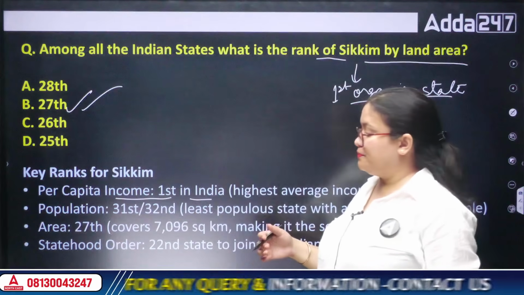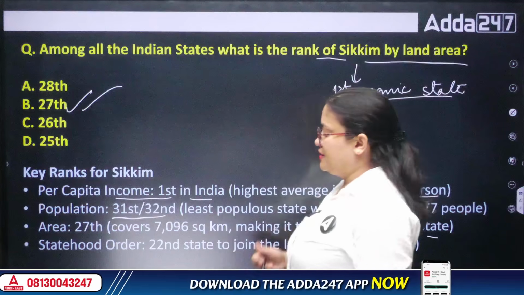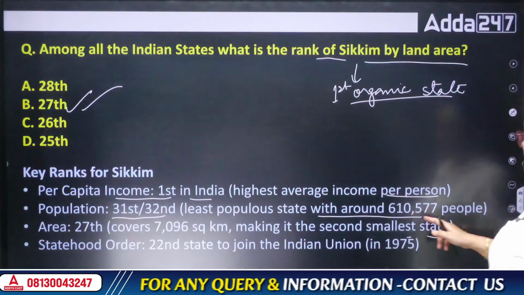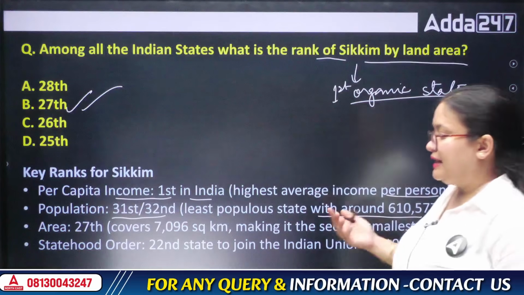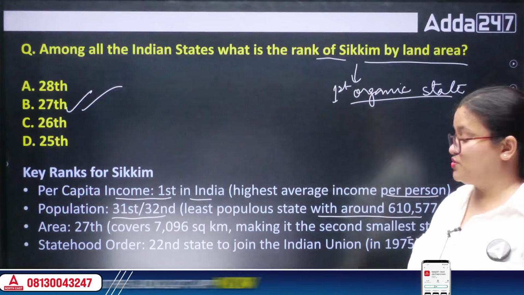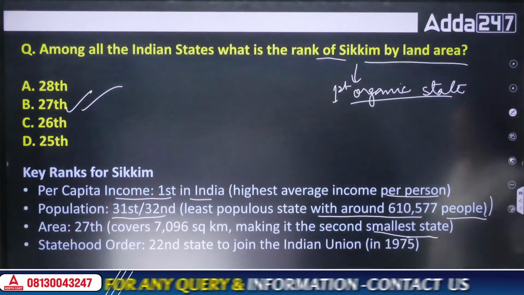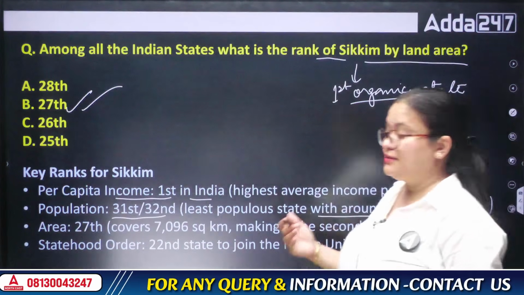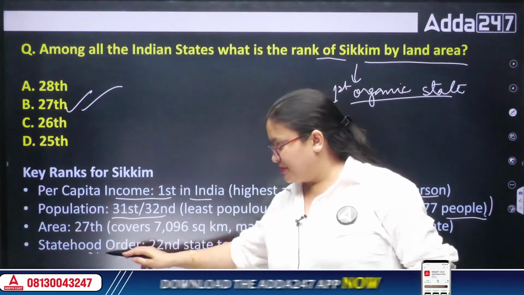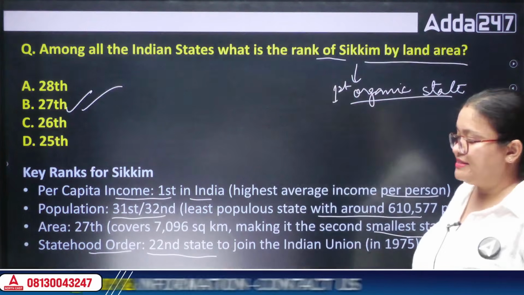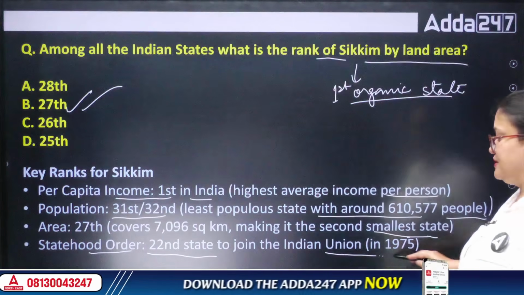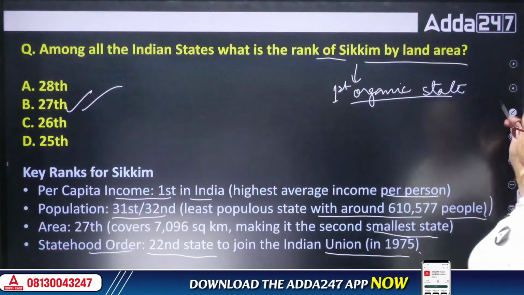When we talk about population, it is the 31st or 32nd least populous state with around this many people. So do remember. It covers around 7,096 square kilometers, making it the second smallest state. In the previous class I mentioned this question: it attained statehood as the 22nd state to join the Indian Union in the year 1975.